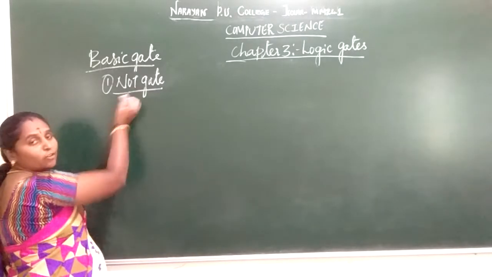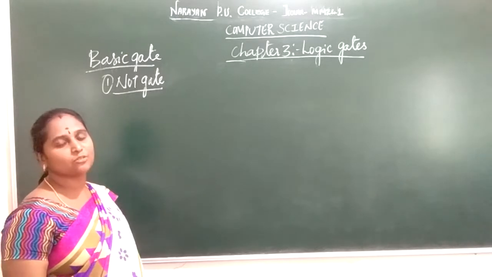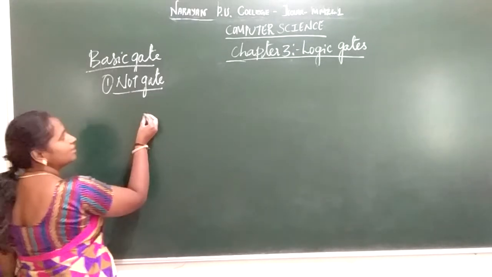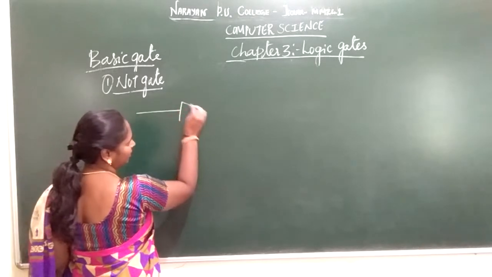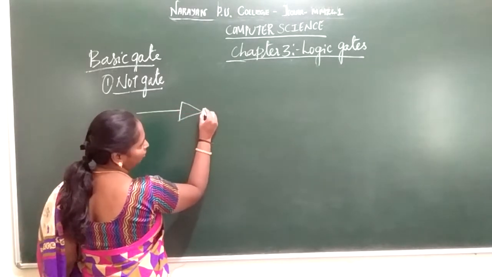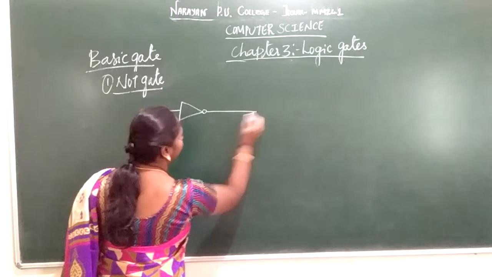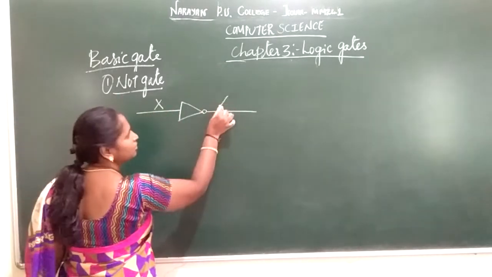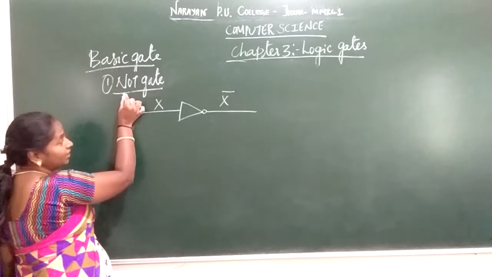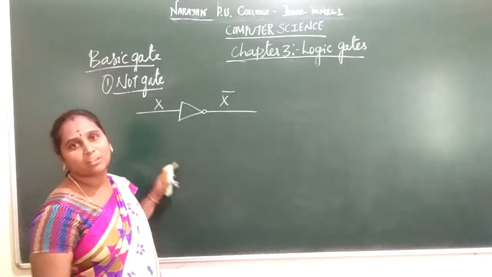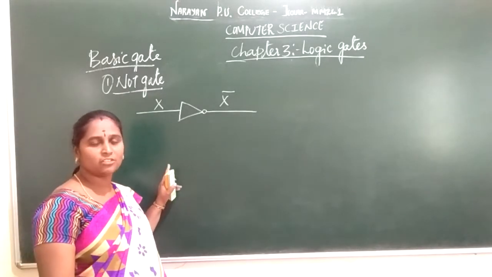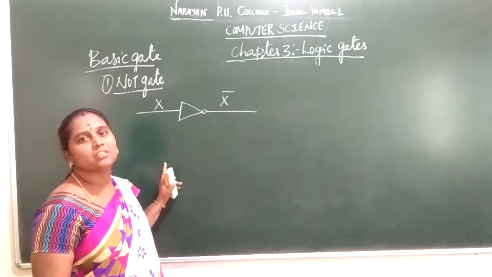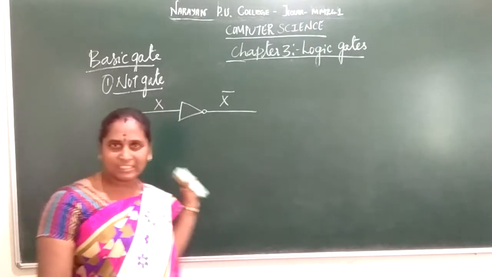Students, before going to the OR gate, first we will see the logic symbol used to represent the NOT gate. In order to represent a NOT gate, you take a triangle with a bubble, a small circle. This represents the NOT gate. If you are given X as the input, the output will be X bar. I have already discussed what a NOT gate is. It accepts only one input signal and produces an output signal, which is always the opposite of your input signal.